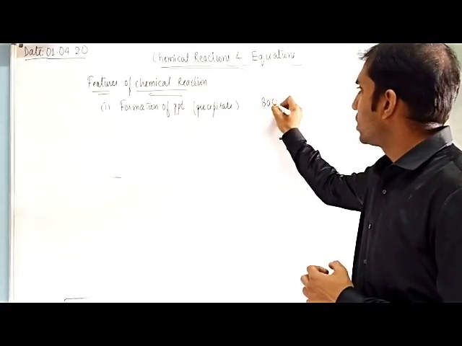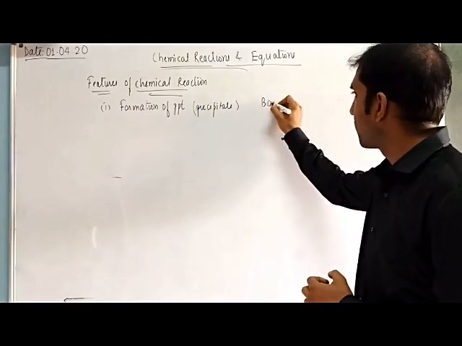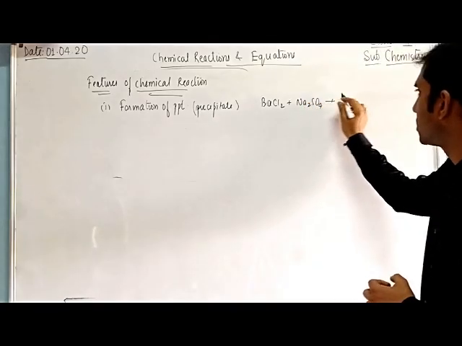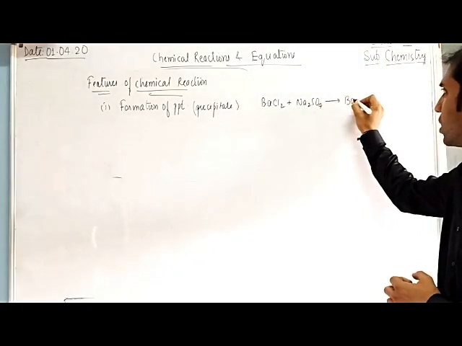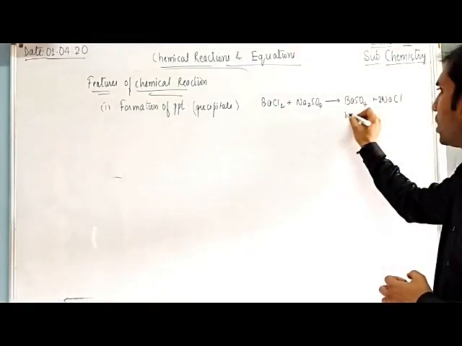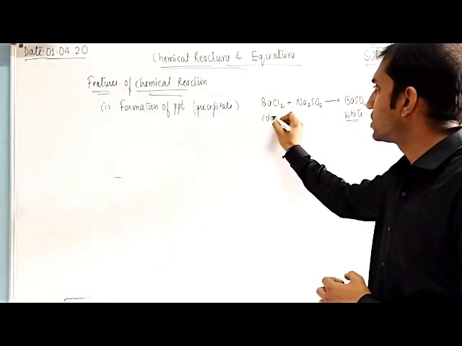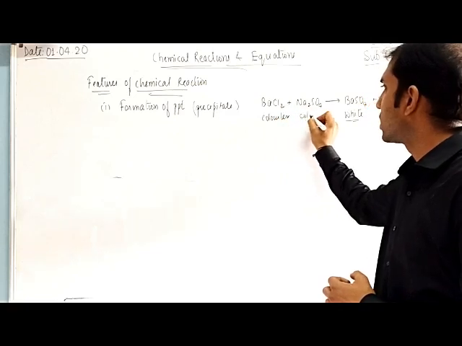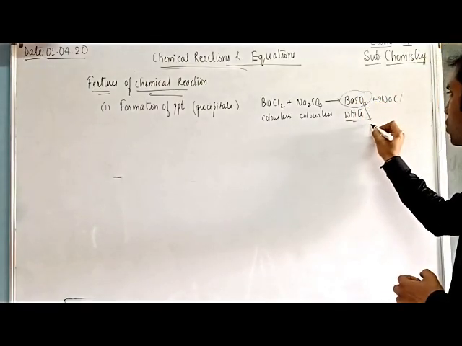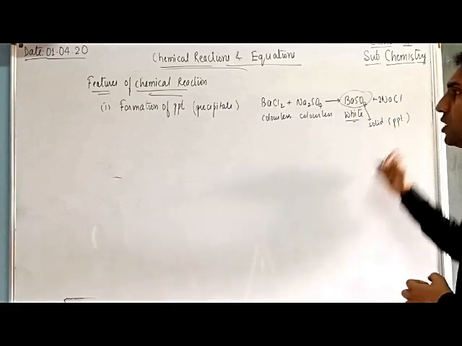For example, barium chloride reacts with sodium sulfate, gives barium sulfate plus NaCl. This is a balanced equation. Barium sulfate is white, while barium chloride is colorless, and barium sulfate is in solid form. So we can say that the formation of new PPT takes place.